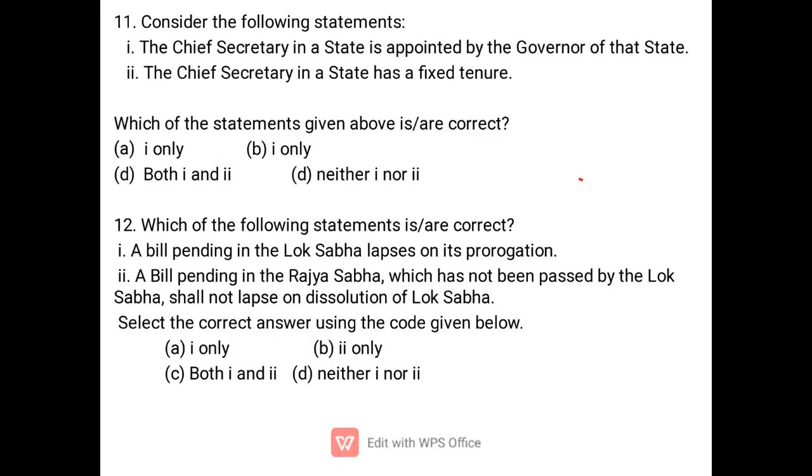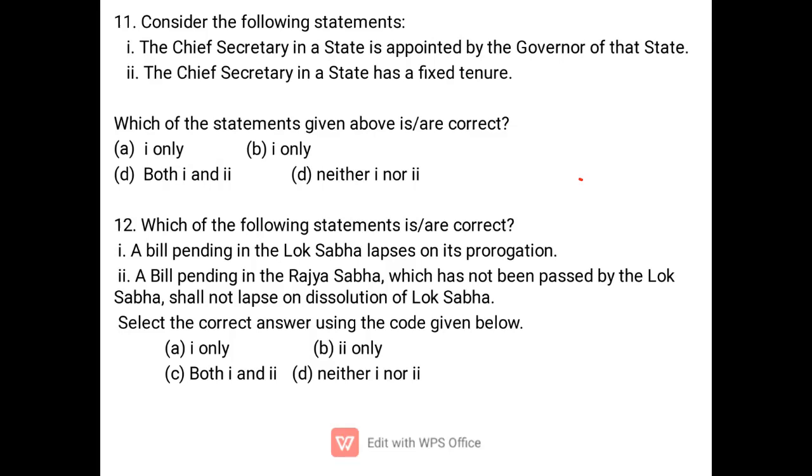Option 1, the chief secretary in a state is appointed by the governor of the state. So it is also not correct, because the chief secretary is not appointed by the governor. A committee is formed, and that committee finalizes the name. So option 1 is also not correct. Neither 1 nor 2 is correct, so the answer will be D.